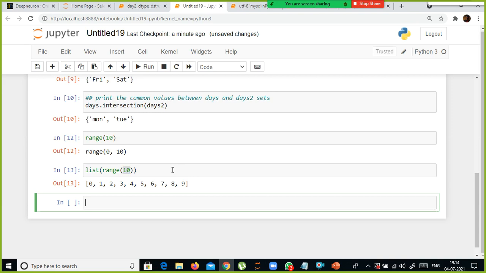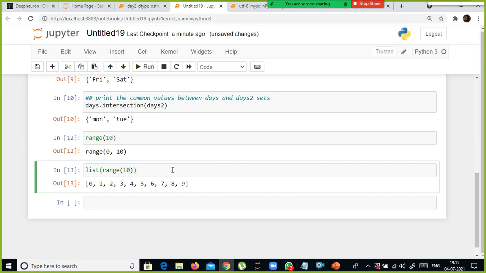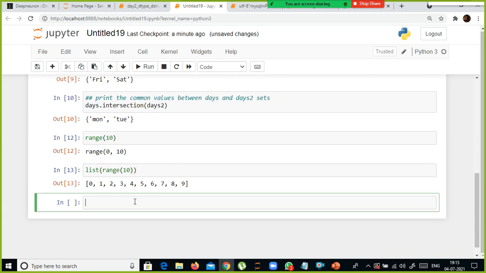Fine. So now I'm using the range. The range will generate a sequence of values.